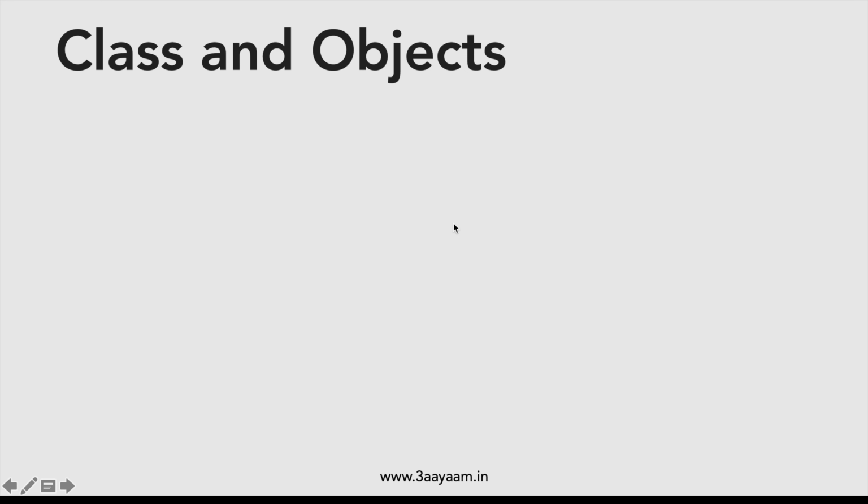Now we have established what kind of programming language Python is, whether it is interpreted or compiled. So we'll go ahead and start learning Python. The first thing that I want to talk about is class and objects. Again, this is a very high level discussion on class and objects. We'll talk about them later on again, but it is important to tell you these concepts because everything in Python is an object.